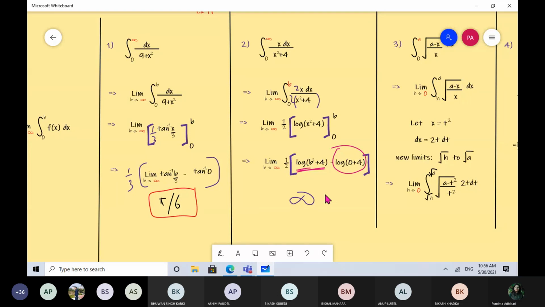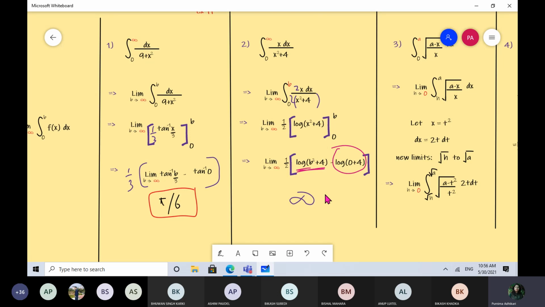The second one, isn't it? If you close your eyes and imagine the area of the curve from 0 till infinity, we won't imagine a constant. We will assume it will definitely be infinity.